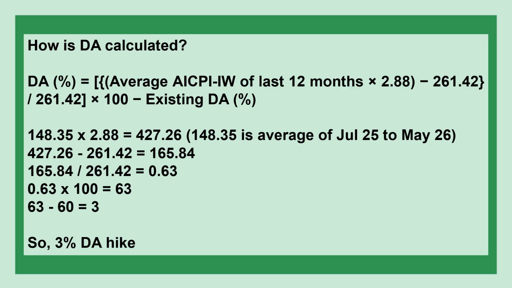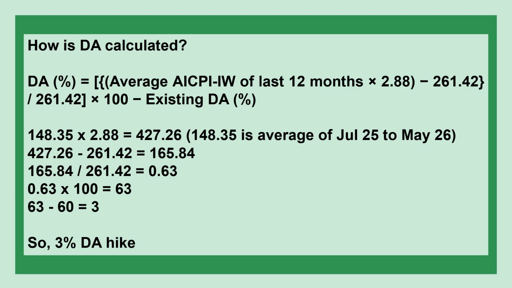How is DA calculated? DA percentage is equal to the average AICPI-IW of the last 12 months multiplied by 2.88, subtracted by 261.42, then divided by 261.42, and the whole is multiplied by 100, minus the existing DA percentage. So 148.35 into 2.88 is equal to 427.26.